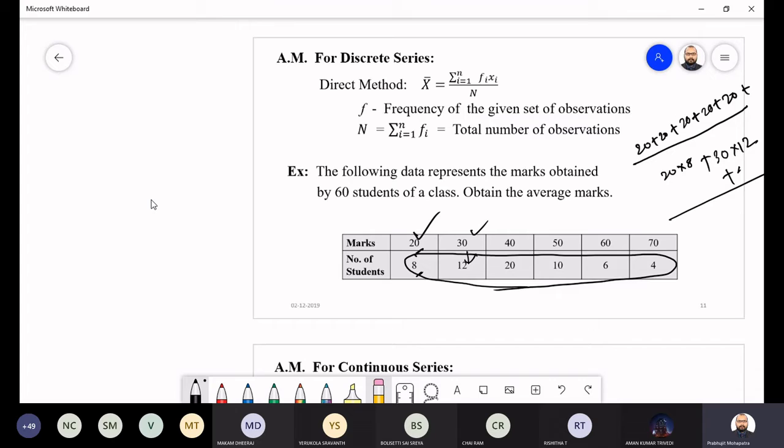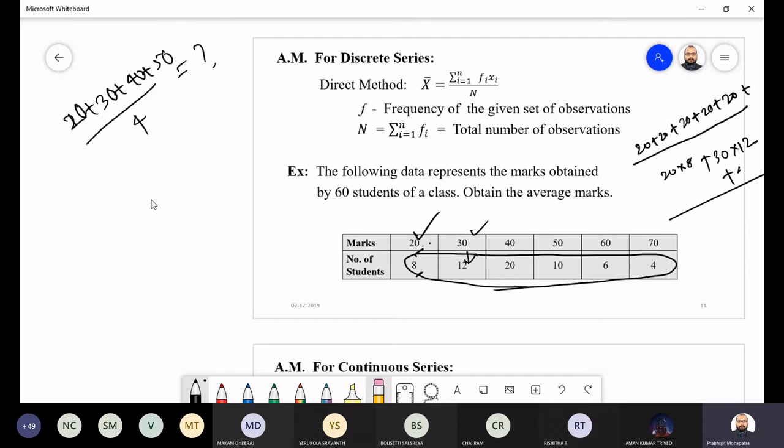In general, you add 2 plus 3 plus 4 plus 5 divided by 4, as 4 numbers are there. That is what is called the average or mean. Here, for example 20, 30, 40, 50 like that, you just add the numbers divided by the total number of frequencies.